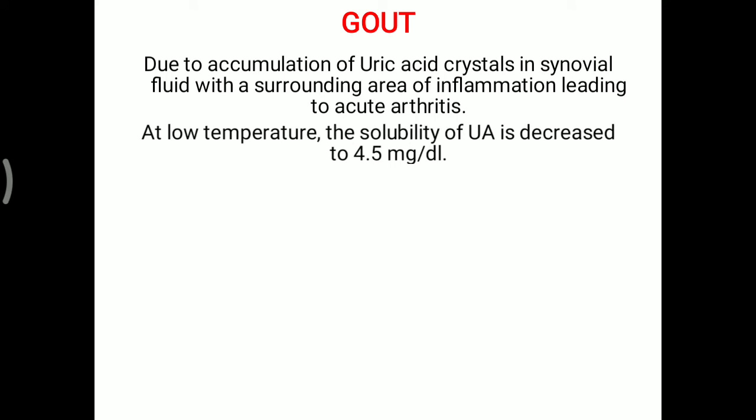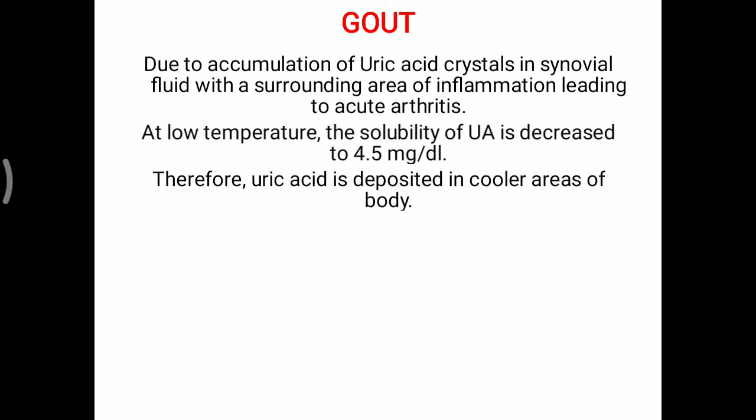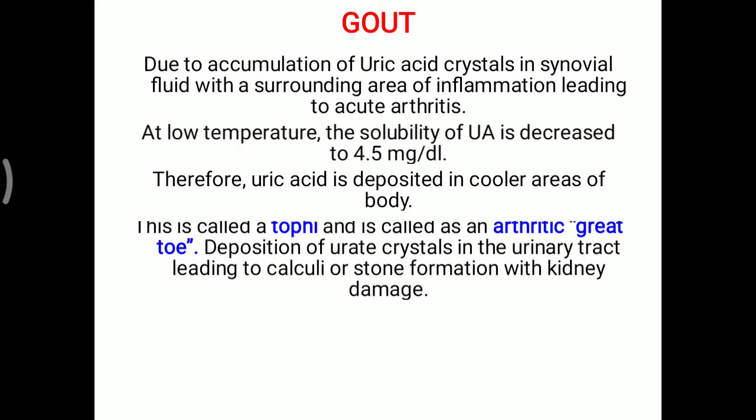At low temperature, the solubility of uric acid is decreased to 4.5 milligram per deciliter. Therefore, uric acid is deposited in cooler areas of the body, mostly the most distal joints where the temperature of our body is lower. This is called a tophus, and is called arthritic grade 2. Deposition of uric acid crystals in the urinary tract leads to calculi or stone formation with kidney damage.